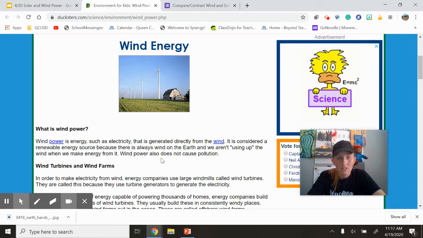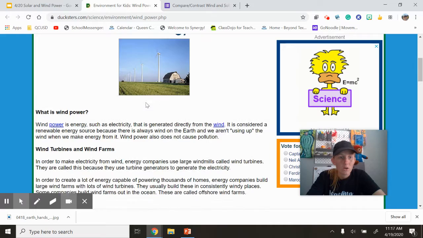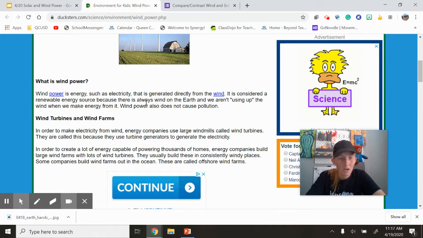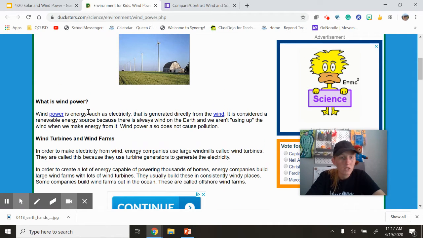And wind power also does not cause pollution. So pollution meaning chemicals into the environment. So here's kind of how it works. Wind turbines and wind farms: in order to make electricity from wind, energy companies use large windmills and wind turbines. They're called this because they use turbine generators to generate electricity.